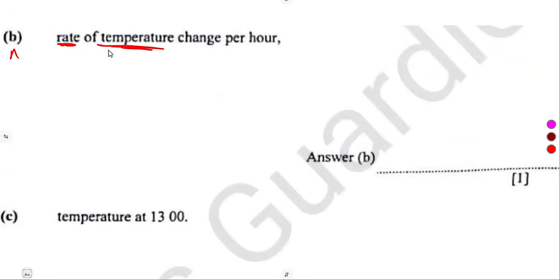Then the question further on B, to find now that rate of what? Temperature. Temperature per unit time. That is why they're saying the rate of temperature change per hour, per unit time. And our time is in what? Hours.